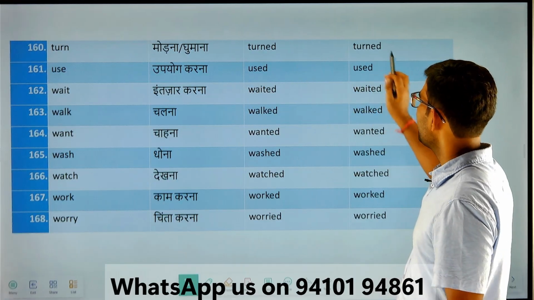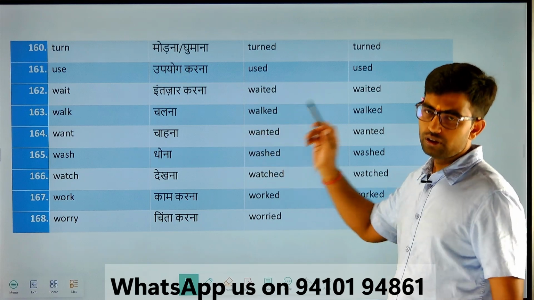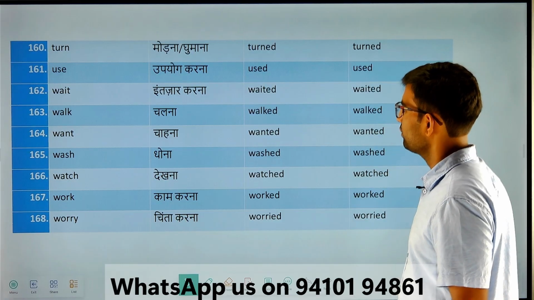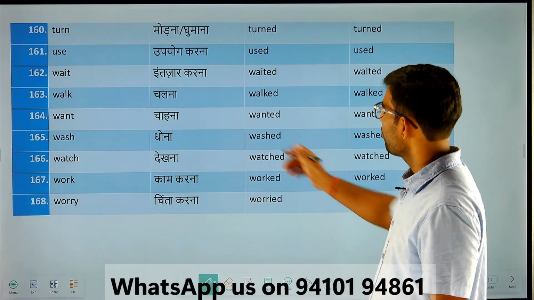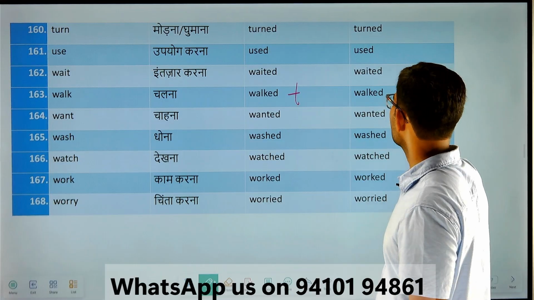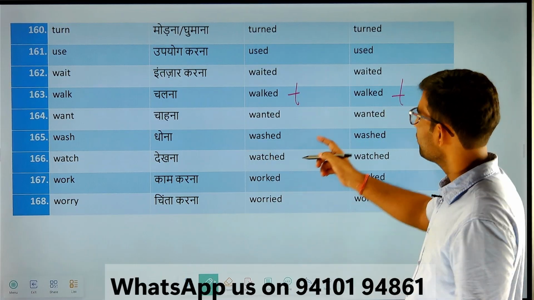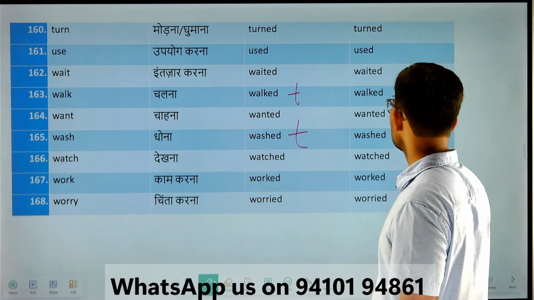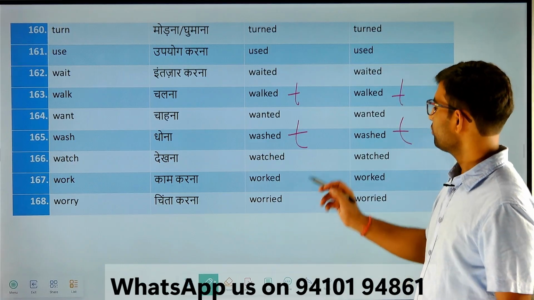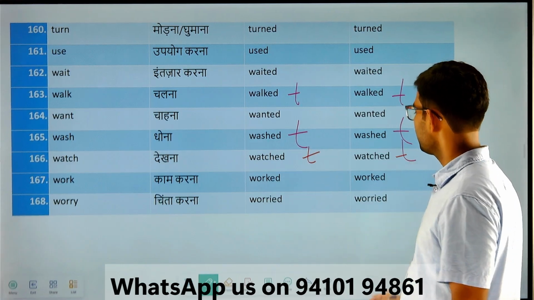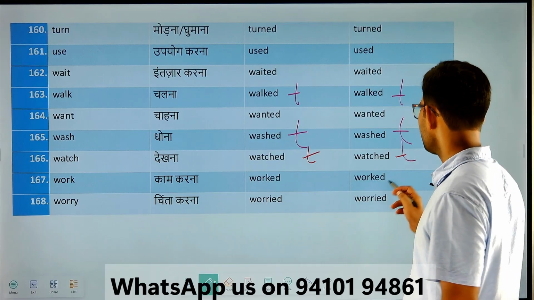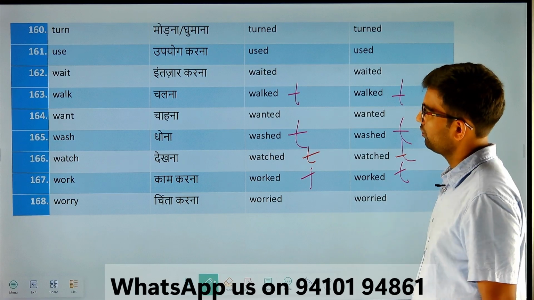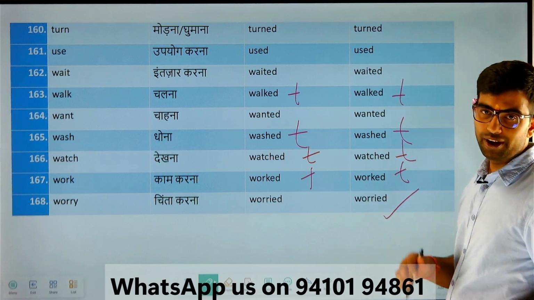Turn, turned, turned. Use, used, used. Wait, waited, waited. Walk, walked, walked. Want, wanted, wanted. Wash, washed, washed. Watch, watched, watched. Work, worked, worked. Worry, worried, worried. Okay, so hope we have done it.